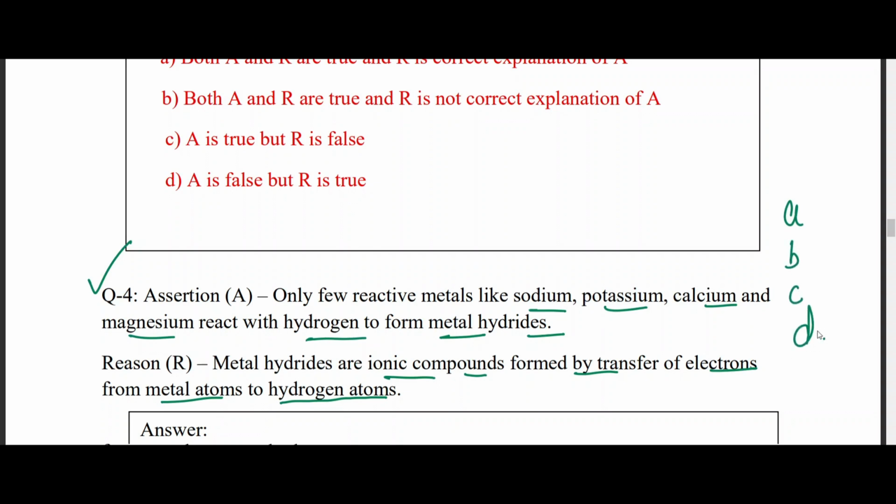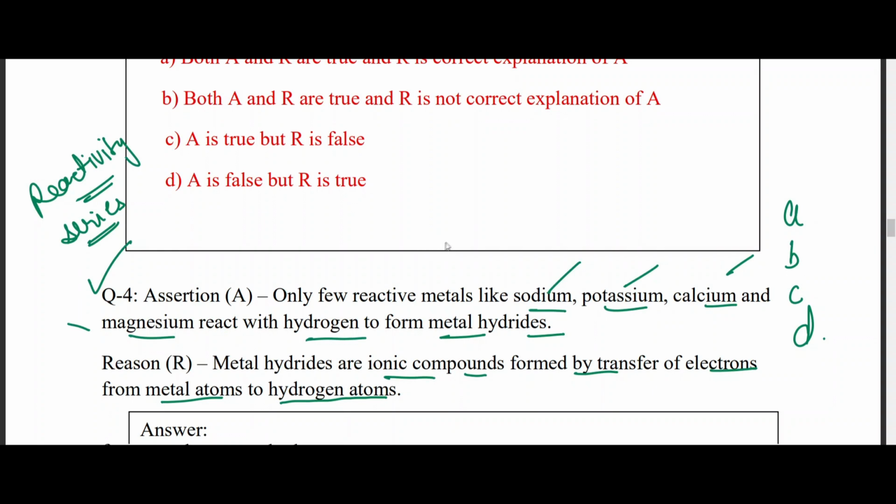First of all, we are going to check whether both these statements are individually correct or not. Right? So individually, both the statements are correct because these are all reactive metals. As you guys know, in the reactivity series, if you do not know what the reactivity series is, if you have any doubt in that, you can put it in the comment section.